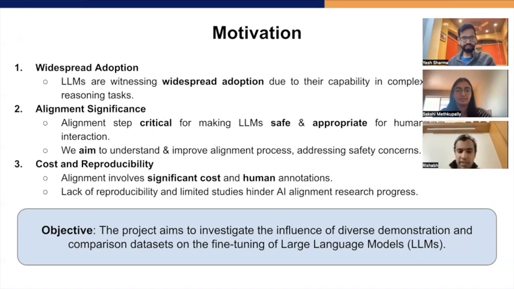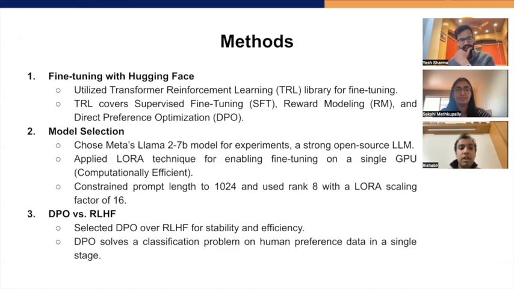Which leads us to the objective, which is that the project aims to investigate the influence of diverse demonstration and comparison datasets on the fine-tuning of LLMs. This brings us to the methods. For the methods, we've utilized the Transformer Reinforcement Learning Library, which is the TRL library, for fine-tuning. This library covers supervised fine-tuning, SFT, reward modeling, and direct preference optimization, DPO.